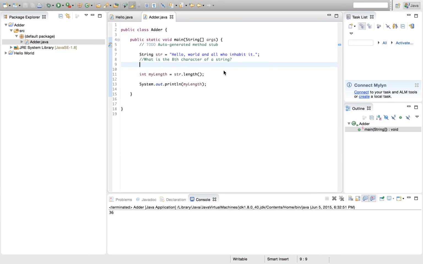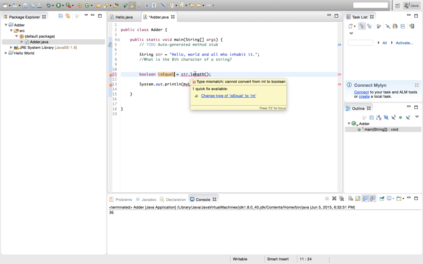So before we even look at what it does, let's change this to boolean isEqual, because we know it's going to store a Boolean. If this were C++, you'd write bool, but it's not. Now it's giving us an error because we still have str.length, which is an integer. We're trying to set an int equal to a Boolean, and that's just not right, ever.